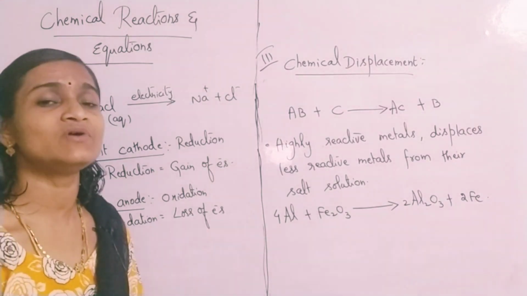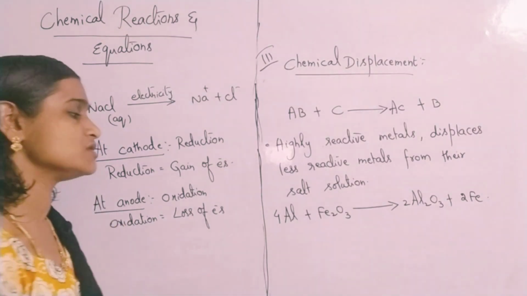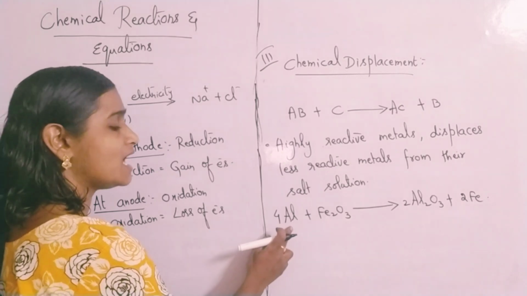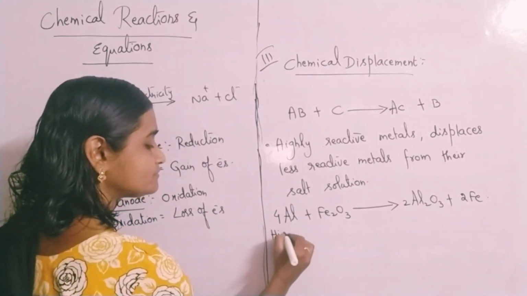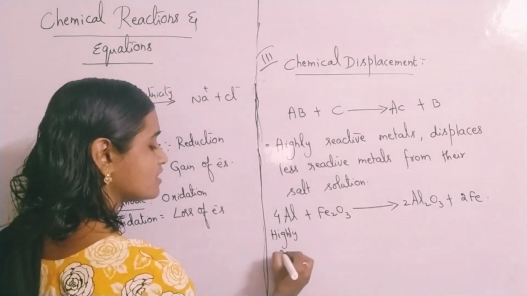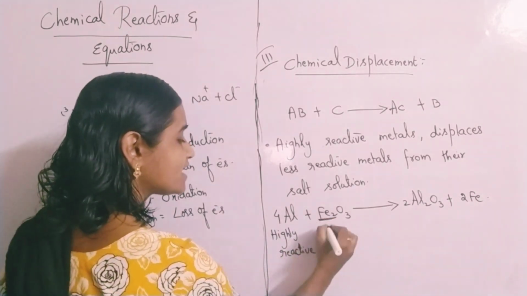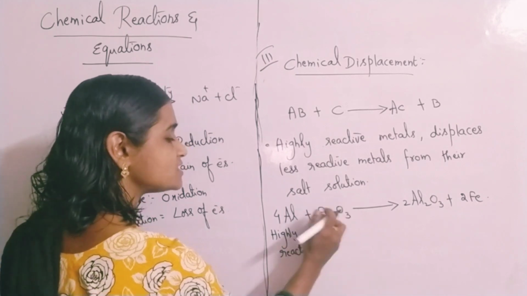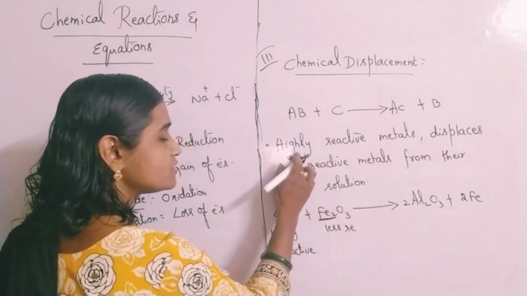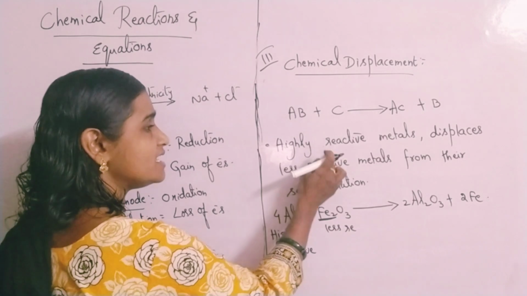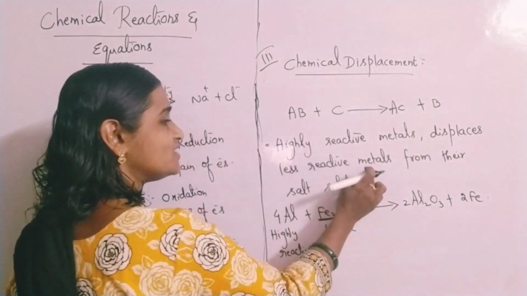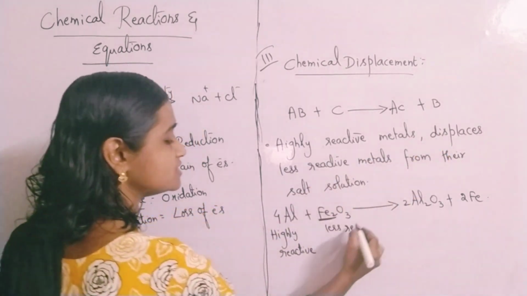This is an example for what? Displacement reaction. Here aluminium is a highly reactive metal. Okay, it is reacting with a less reactive metal which is there in the salt solution. According to the definition, highly reactive metals displace less reactive metals from their salt solutions.